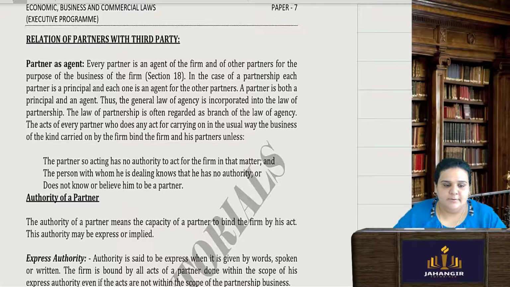Now I am moving to the next part, relationship of the partners with the third party. Here we will talk about the authority and the liability. Okay.